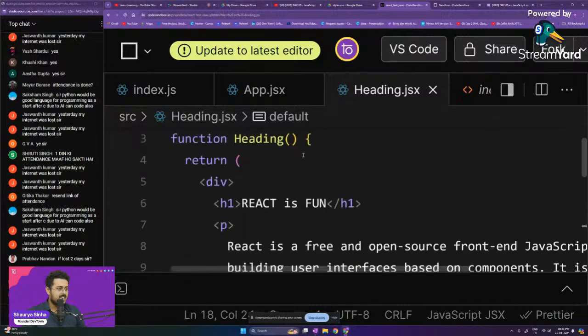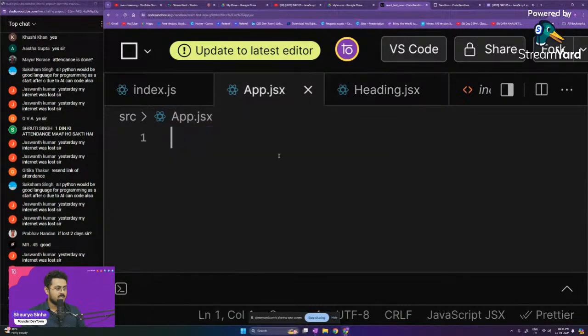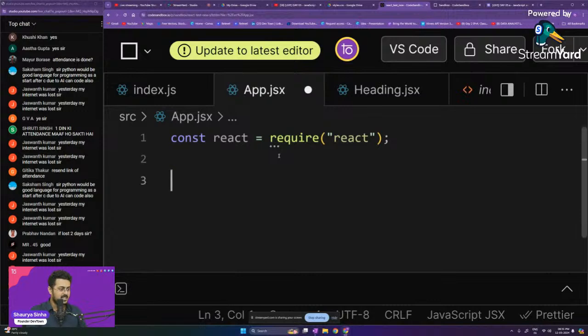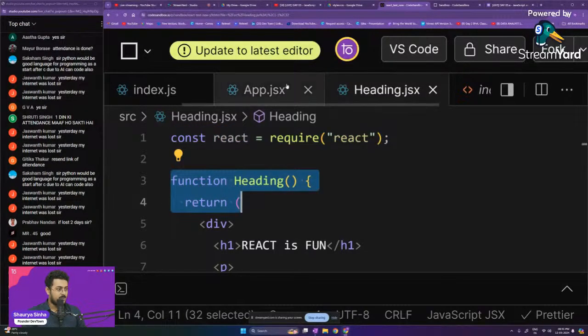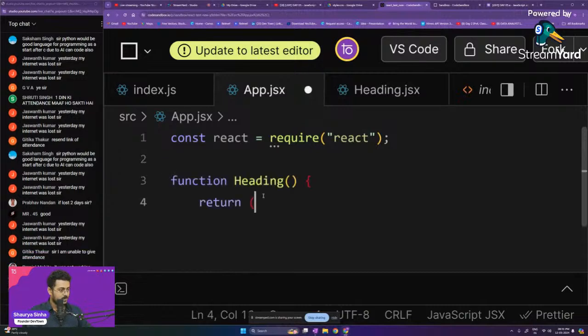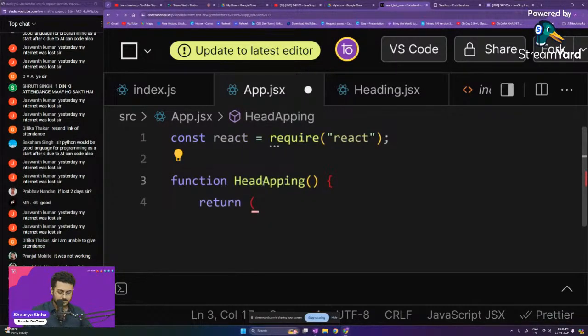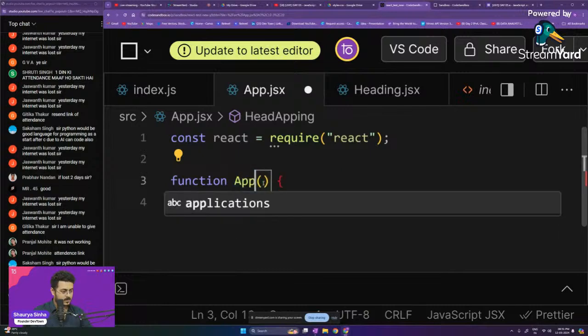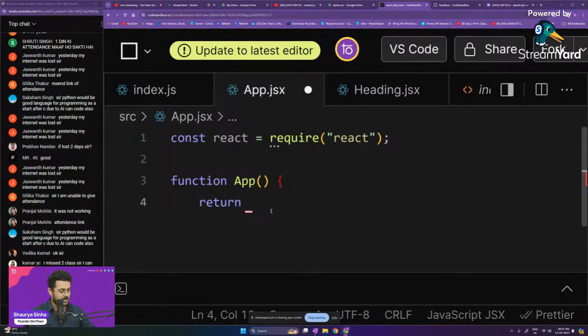So for example, heading.jsx is there, right? We'll get our const React, and we'll get our function, the App function right here. This function is going to return our div tag.